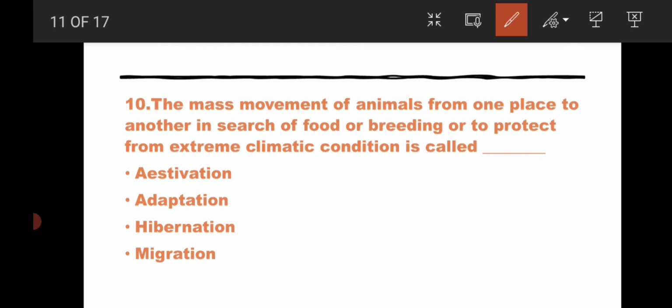The answer for this question is migration. Estivation means long summer sleep, hibernation means long winter sleep, and adaptation means every animal has different features to make them adapt to the given surroundings. That is called adaptation.